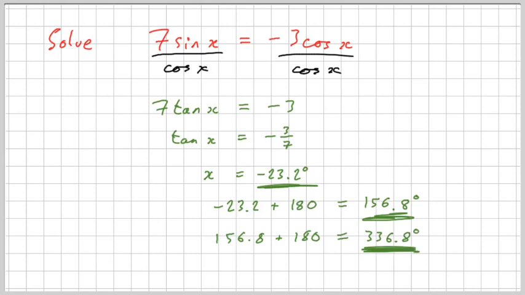And so really, to tell the examiner that we recognise there's only actually two answers here, maybe just underline the original one. So we've just got our two answers, which are our answers to the equation. Remember, you can check these by substituting them into the original equation on your calculator, and you should find that they're roughly equal. I say roughly equal because we've rounded to 1 dp, so this should be very close to the same value, both sides of this equation.